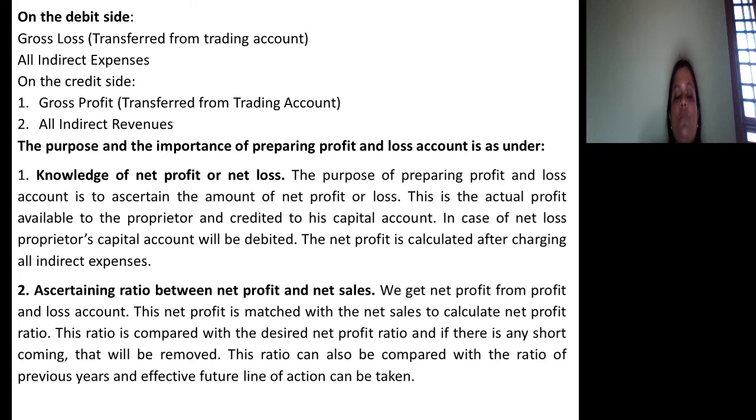It also helps to know the ratio between net profit and net sales. We get net profit from the profit and loss account. This net profit will be matched with the net sales to know exactly the net profit to sales ratio. This ratio is compared with the desired net profit ratio. If there is any shortcoming, that will be removed. This ratio can also be compared with the ratio of the previous year, and an effective future line of action can be taken based on that comparison.